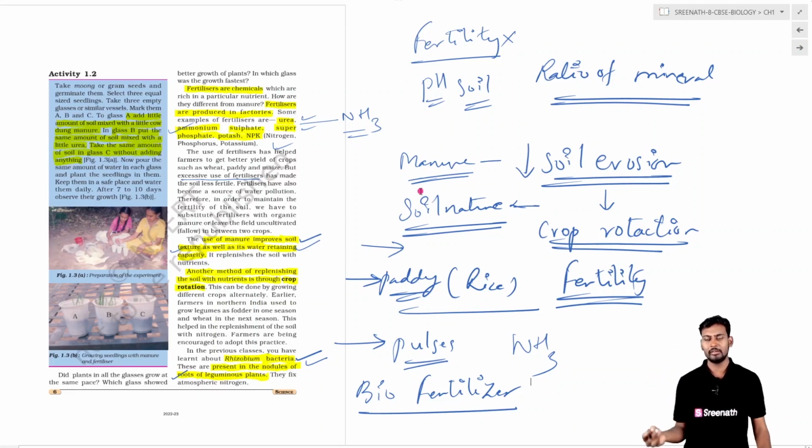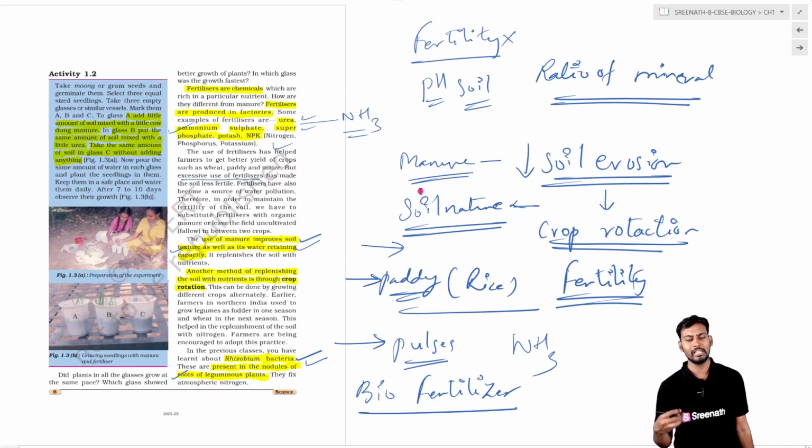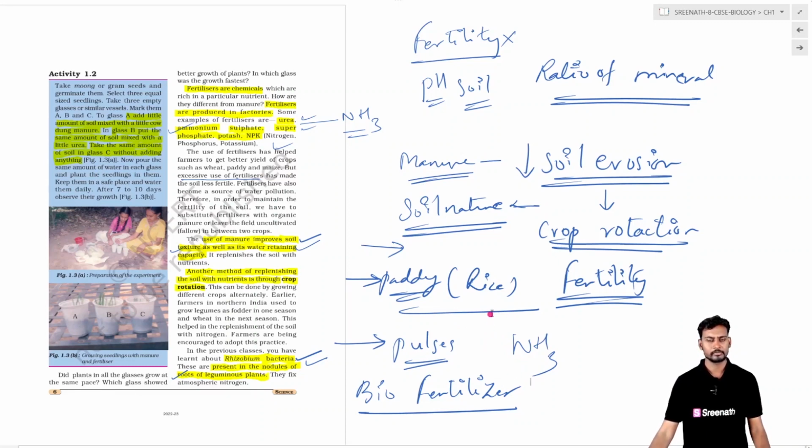One more basic thing is that manure helps the soil with water retention. The water retention is done properly in soils that hold manure. Coming to manure and chemical fertilizers, we should have proper usage of chemical fertilizers with proper knowledge. At the same time, we should also have knowledge of manure. It is very beneficial, but it's a very time-taking process.